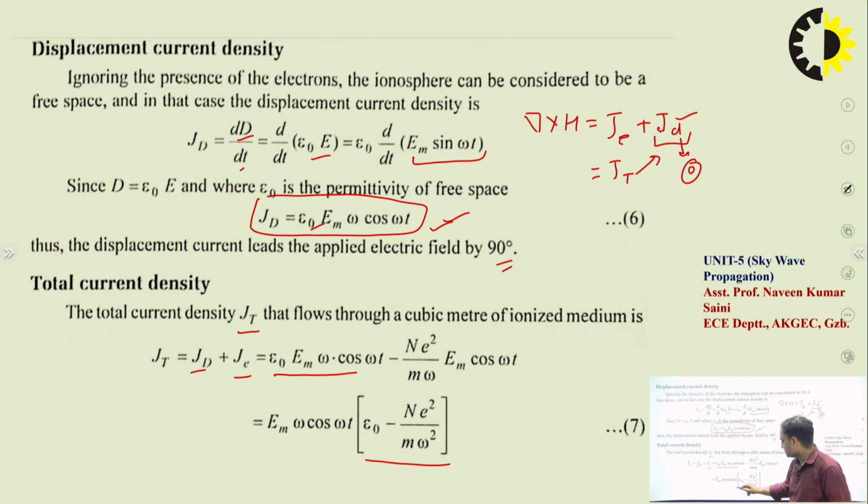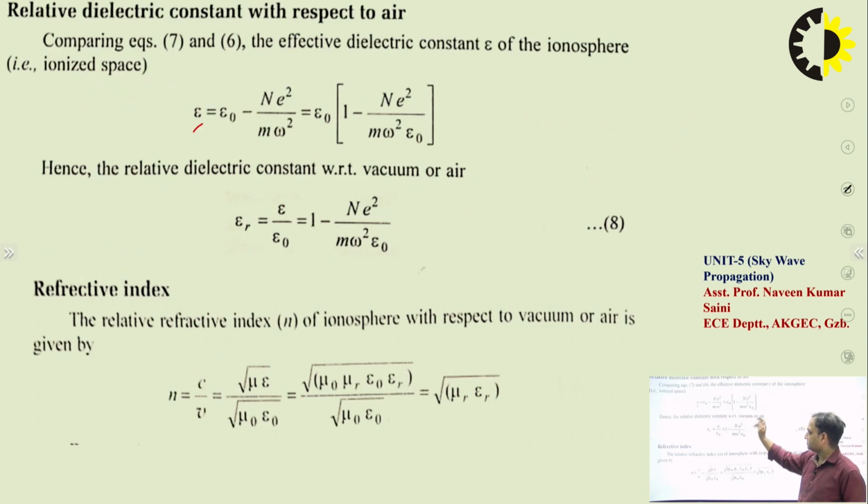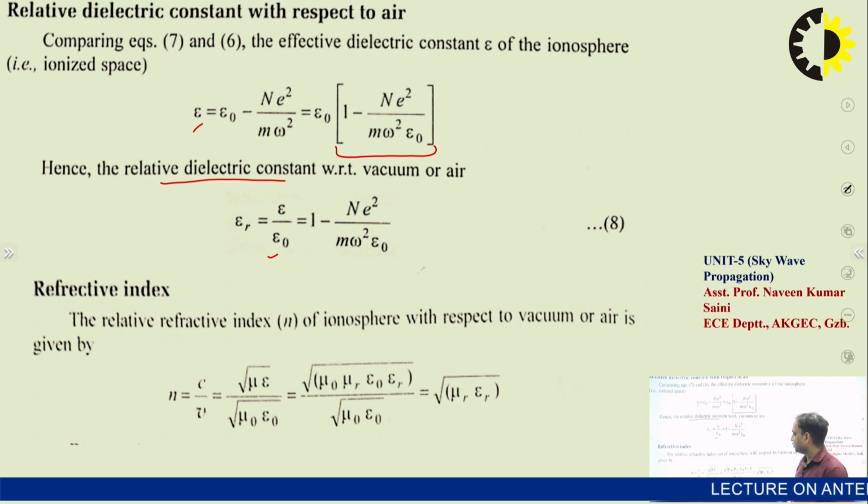With this analogy, this is the epsilon. Taking epsilon naught outside, this value will become the relative permittivity. The relative dielectric constant or the relative permittivity is given by epsilon upon epsilon naught, which we can take as 1 minus N E square upon m omega square epsilon naught.